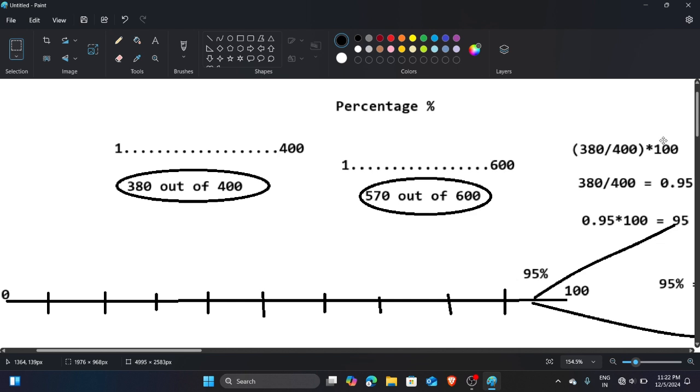But suppose you get 400 and divide it by 400, you get the answer 1. Okay, on this scale you can clearly understand that every number is one unit, a single unit. Like 1, and then this is also 1 plus 1, 2, this is also 1 plus 1, 3, this is also 1 plus, and then 400.